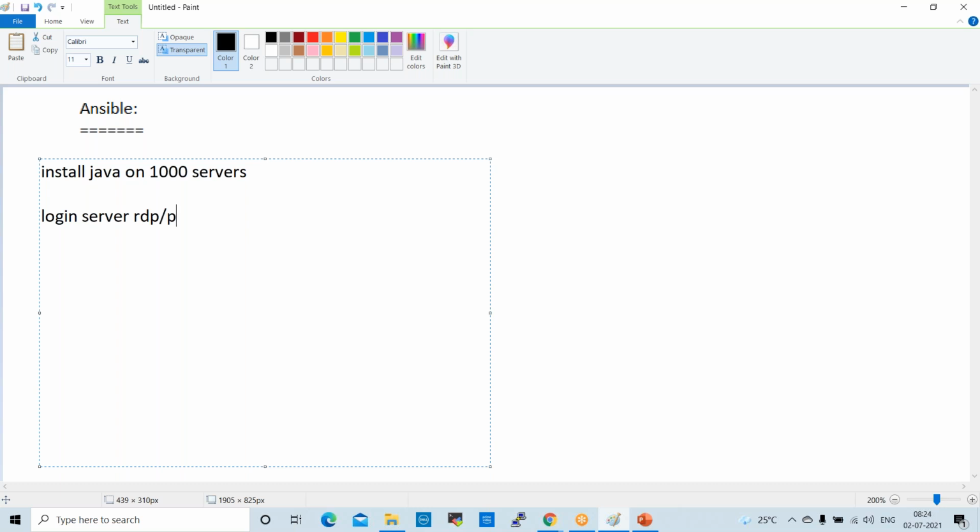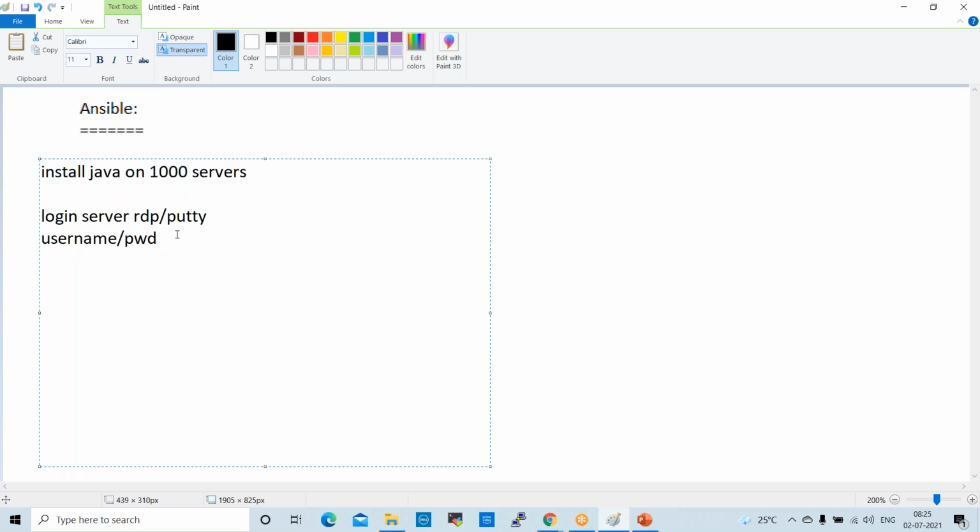If the server is a Windows server, we can connect through RDP, remote desktop. If the server is a Linux server, we connect through a putty session. Once we connect to the server, we need to supply username and password. So if you have 1,000 servers, we need to log in 1,000 times, right?